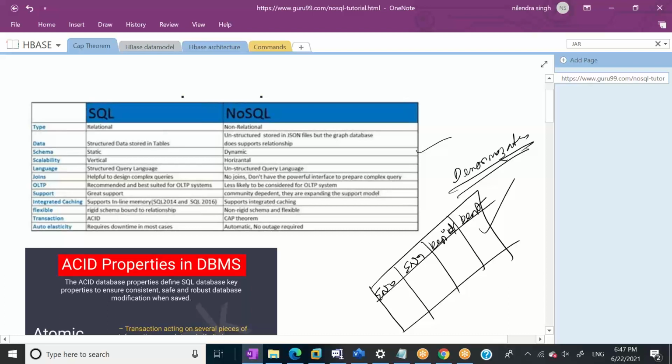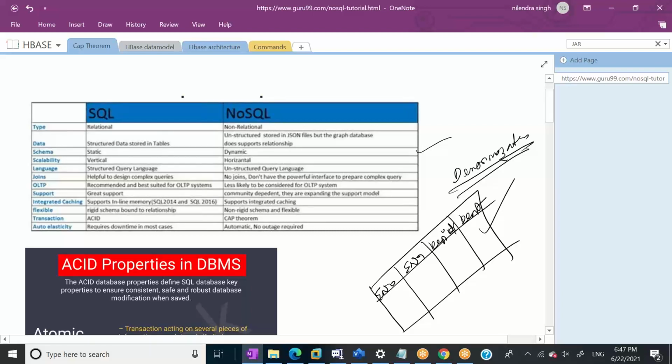So NoSQL supports denormalization, and SQL supports normalization. What SQL says is, if you have 5 different entities, one employee, one department, one salary, a number of things, you put data into small tables and join them if you want the full result. What NoSQL says is, you do not need to create 5 different tables. You can create a single table and have all the data dumped into it. So SQL supports normalization, and NoSQL supports denormalization. SQL supports joins, and in NoSQL we don't have any joins because the data is denormalized.